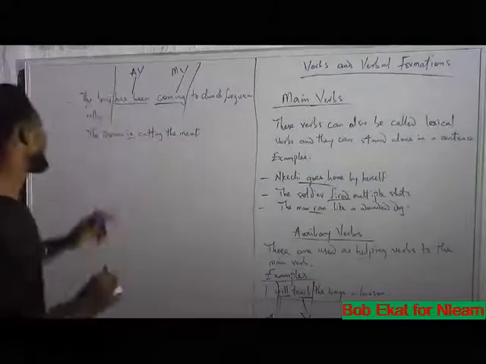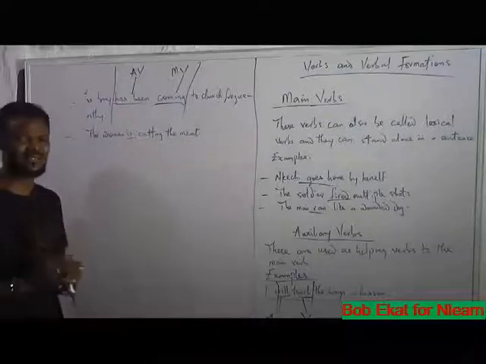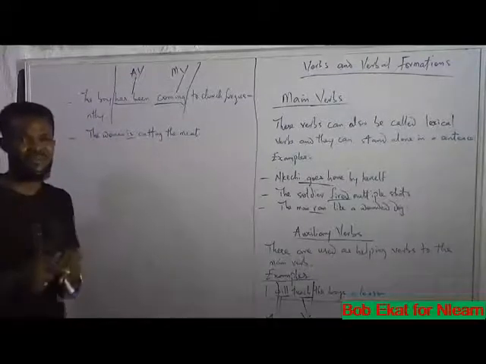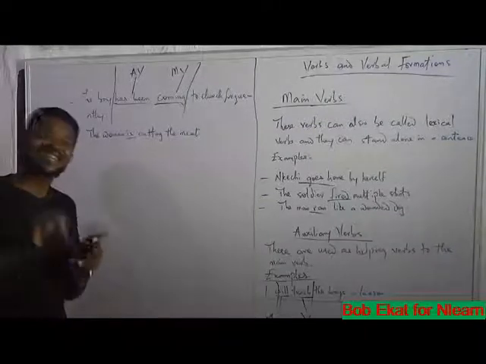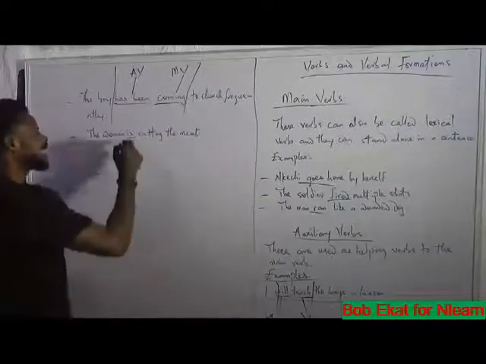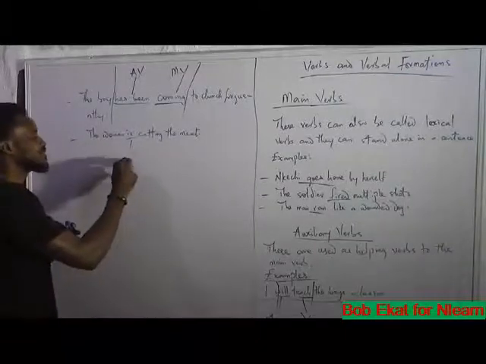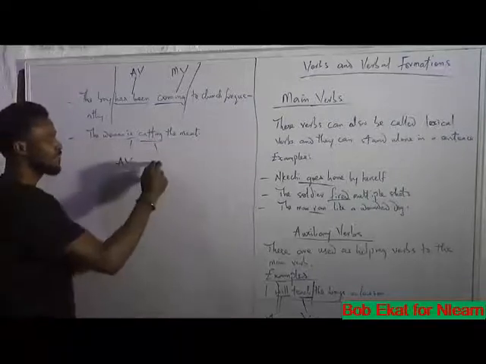Moving on. The woman is cutting the meat. I know you can answer this yourself, so let me give you a moment to think of the answer in your mind. What is the auxiliary verb? The auxiliary verb is is. Is cutting. Is is the auxiliary verb, and cutting here is the main verb.